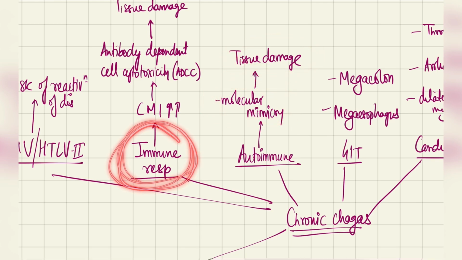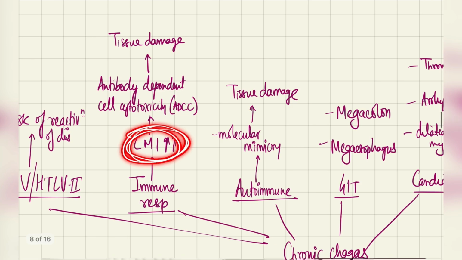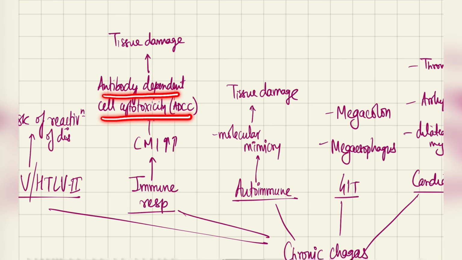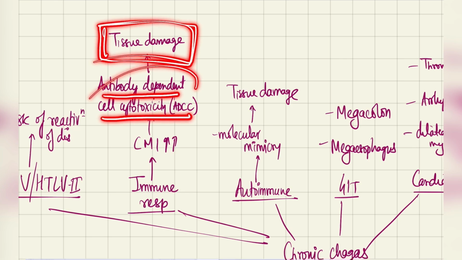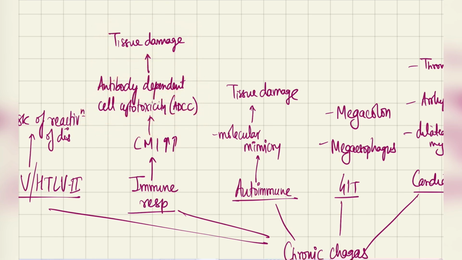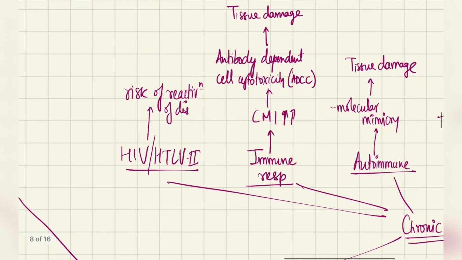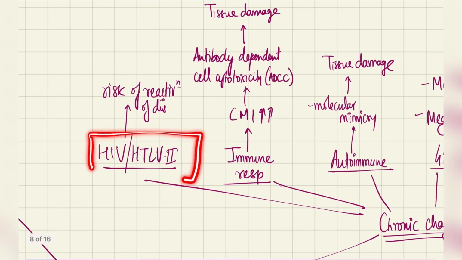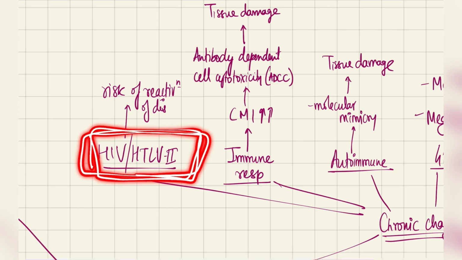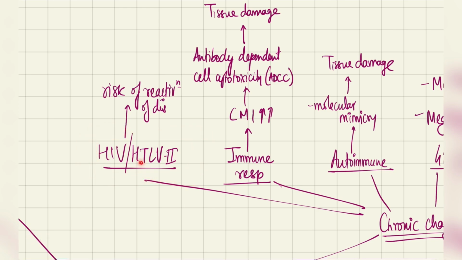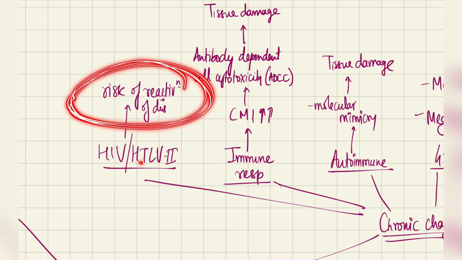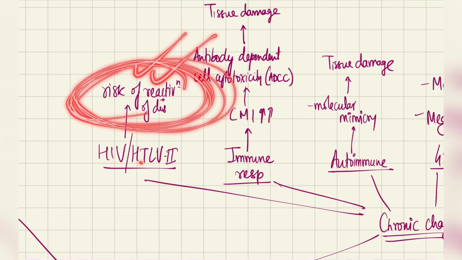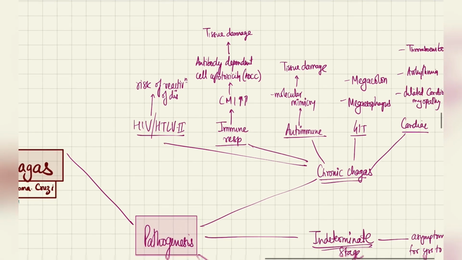Next, with respect to the immune system, it triggers cell-mediated immunity and something called antibody-dependent cell cytotoxicity, which causes tissue damage. This is just a type of cell-mediated immunity. Next, in people who have HIV or HTLV, basically immunocompromised people, there is a higher risk of reactivation of disease. The disease might be reactivated early in them.